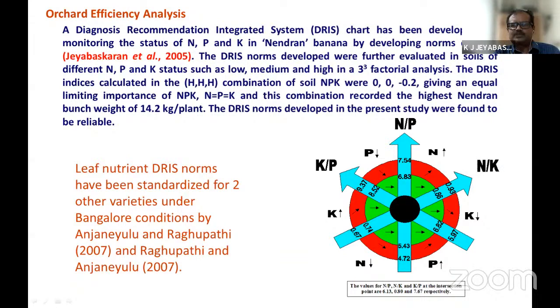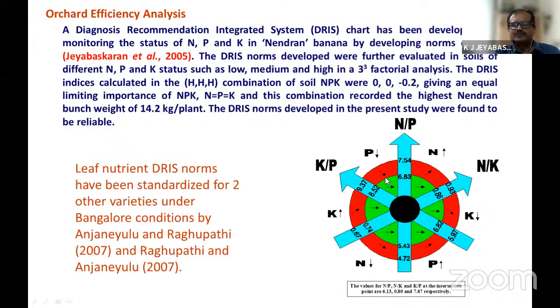6.13, 6.80, 7.67. This is the optimal level. So if the plant system has this type of combination, the yield will be optimum. Once the nitrogen level is increasing, the proportion of potassium will be decreasing. In this case, the nitrogen is increasing and phosphorus is decreasing. So there will be imbalances.